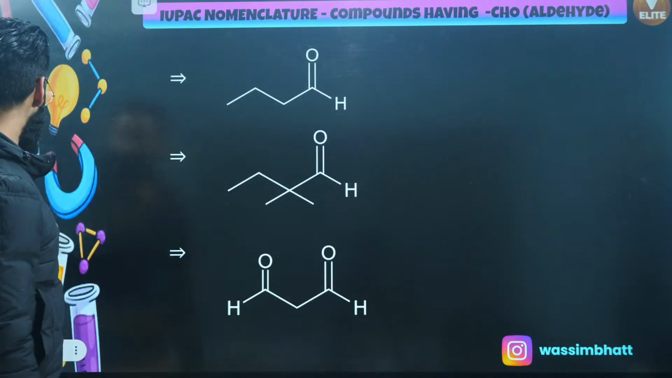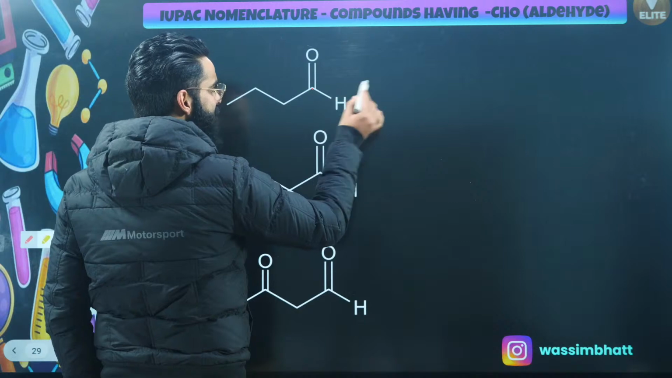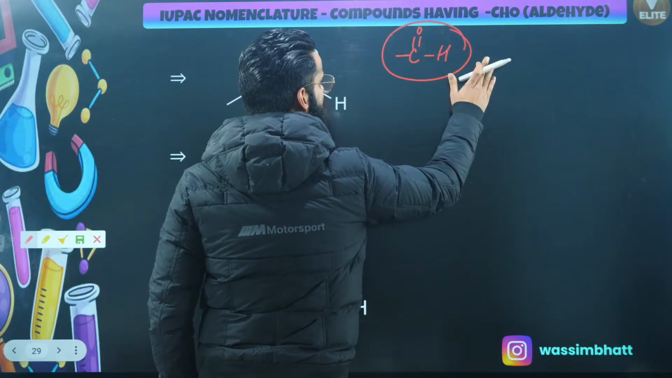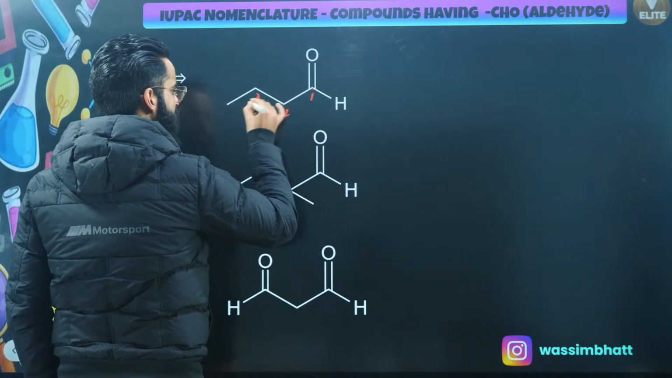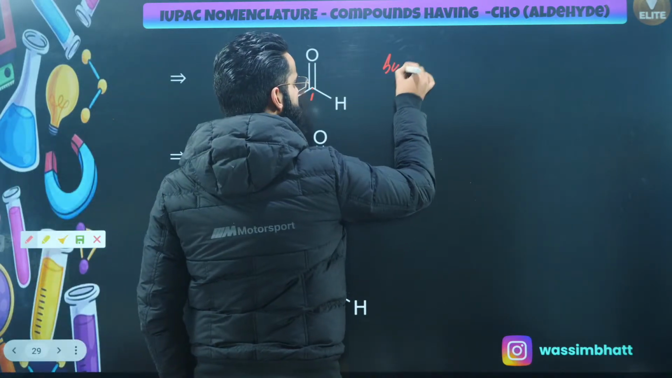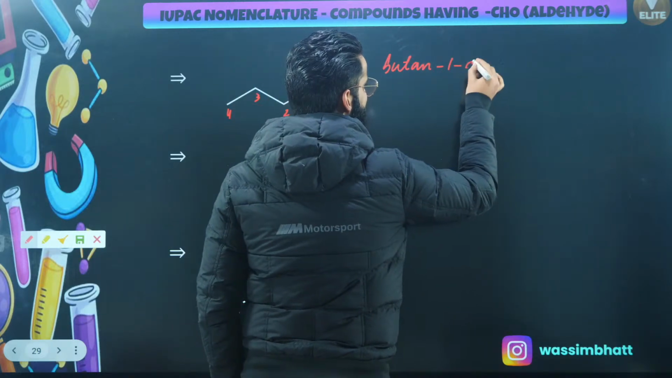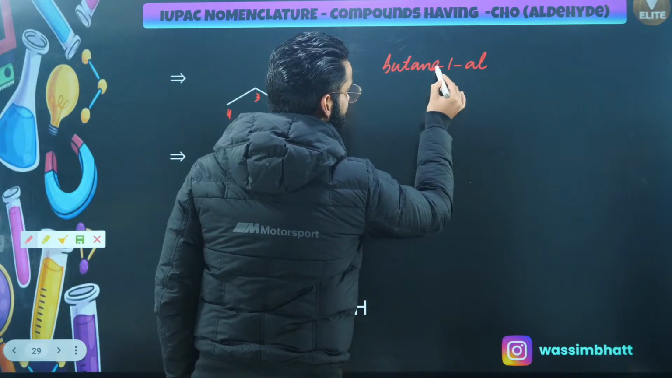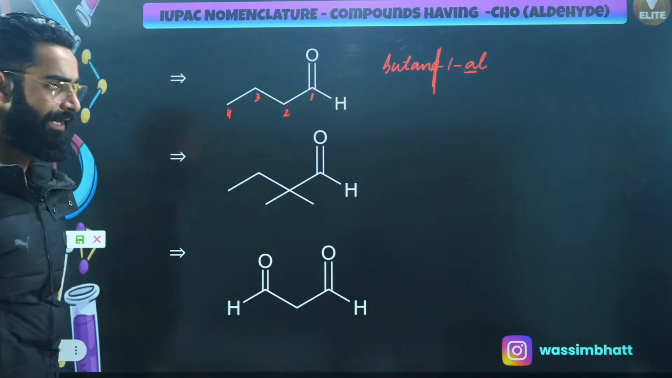Let's take this example. Over here, this is the functional group. It is C double bond OH, and this is what we call the aldehyde group. I'll be counting this carbon in the main chain: 1, 2, 3, 4. So first of all, but, then ane, and at carbon number 1, it's going to be al. I won't write butane because after e there's a vowel starting, so I'll drop the e. So it's going to be butanal.